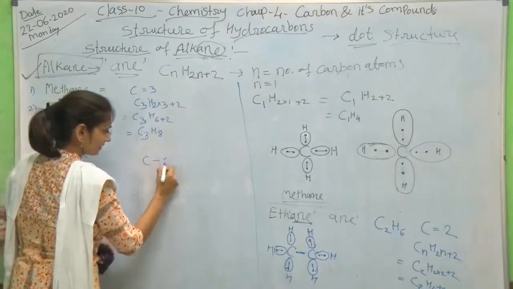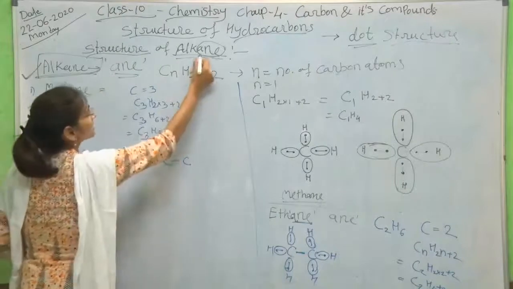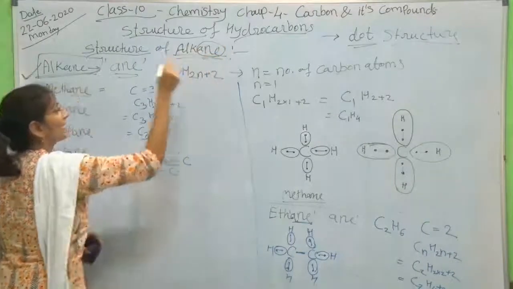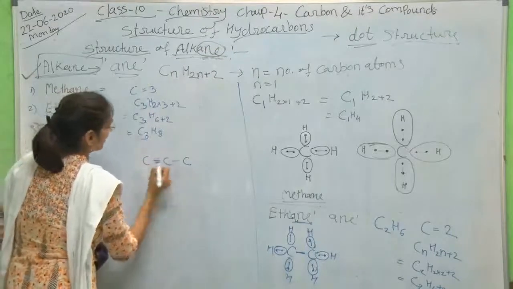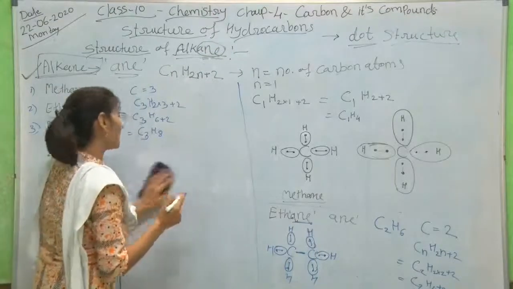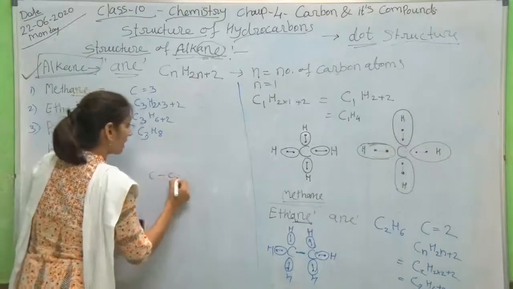As these belong to alkane, that means single bonds. So all 3 carbon atoms will be bonded by single bonds only, as it belongs to the alkane group.